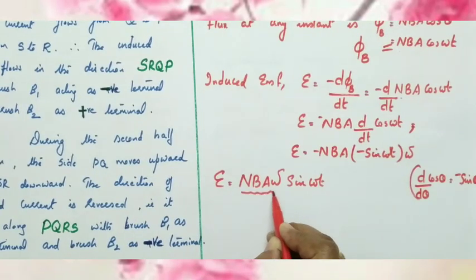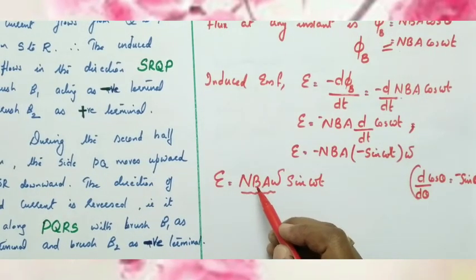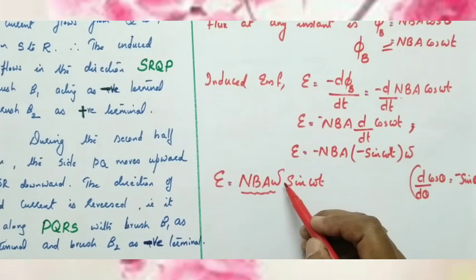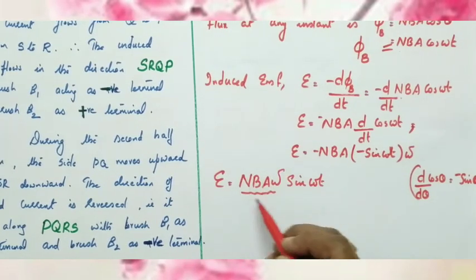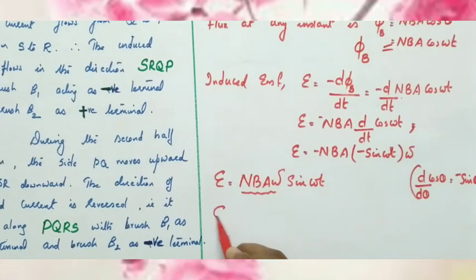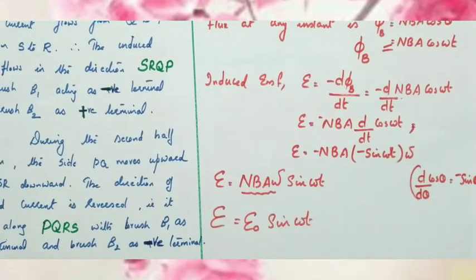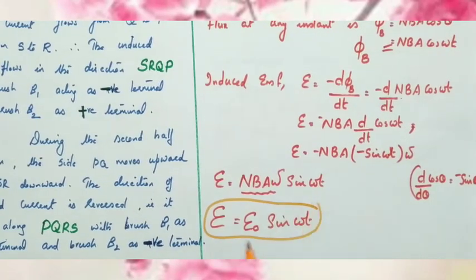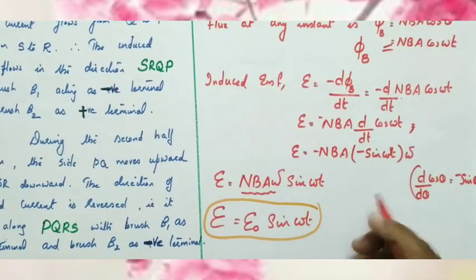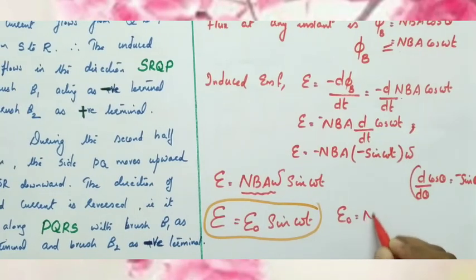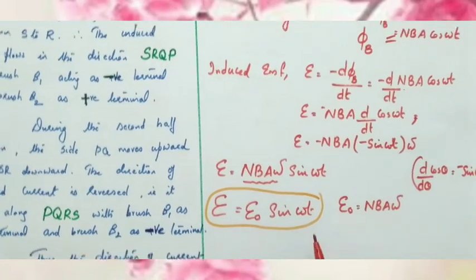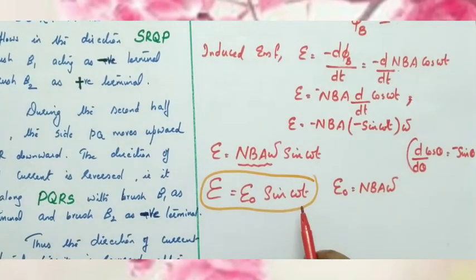N, B and omega are constant. N is the number of turns, B the magnetic field, A represents the area, and omega represents the angular speed. So N, B, A, omega are constant. Therefore we can write E equal to E0 sin omega t. What is this E0? E0 is the peak value or the magnitude, given by E0 equals NBA omega. So AC voltage or AC EMF is given by E equals E0 sin omega t.